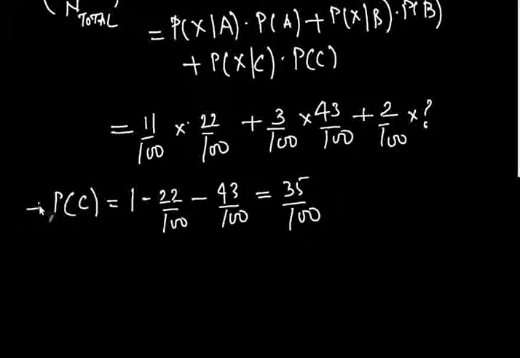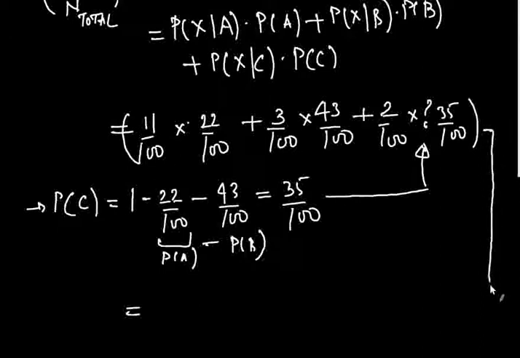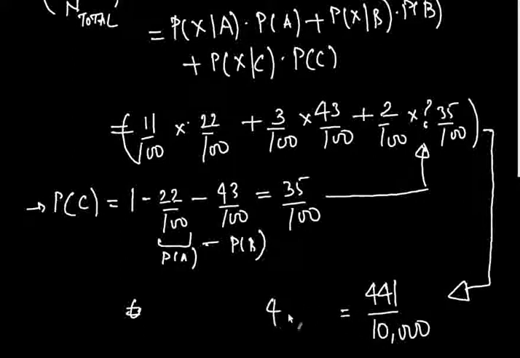You can check the calculation, but the probability of someone belonging to group C is simply 1 minus probability of A minus probability of B. So we plug in this 35 by 100 over here, and if we do the calculation for this whole probability expression, I've done this using a calculator, it evaluates to 441 by 10,000, which is equal to 4.41%.